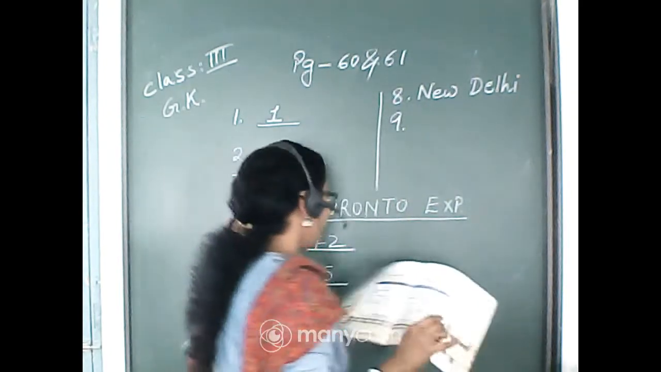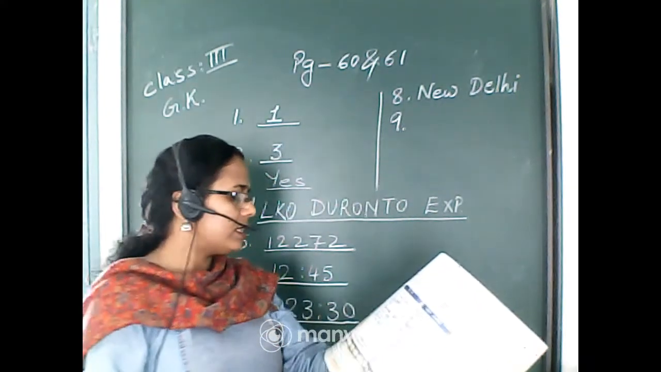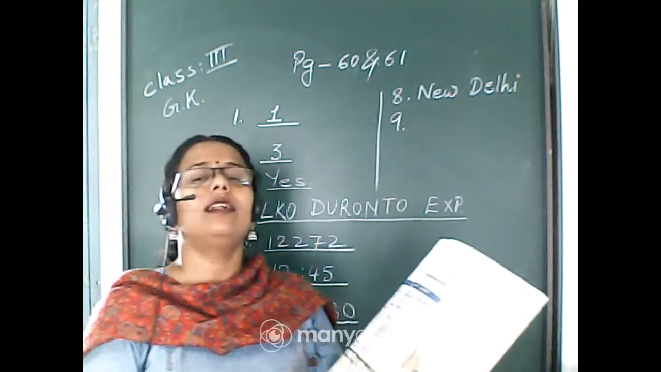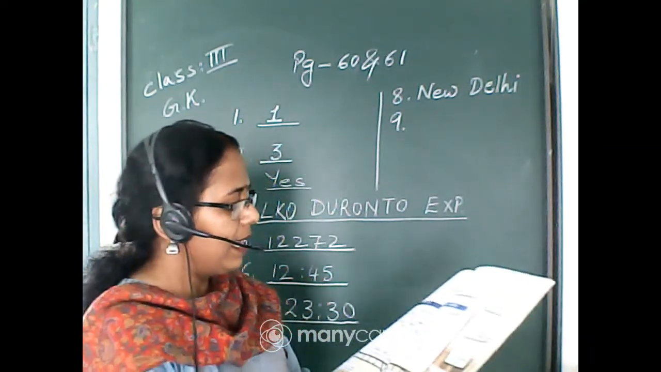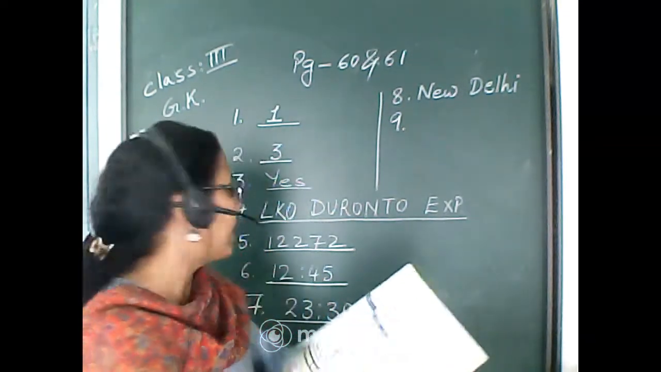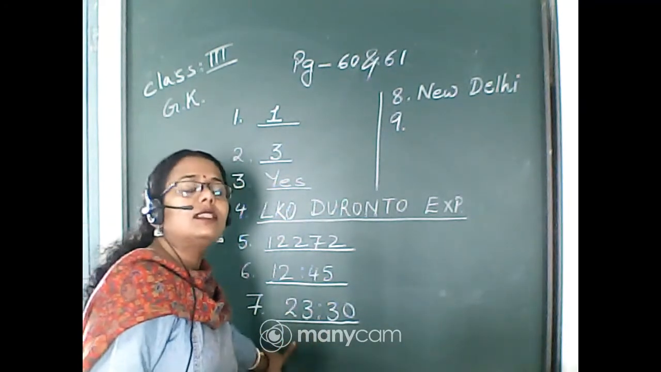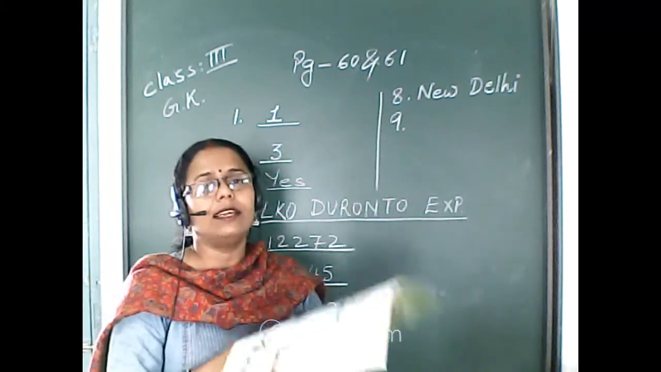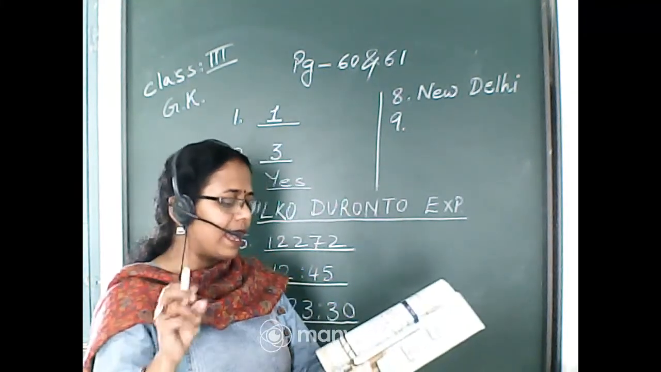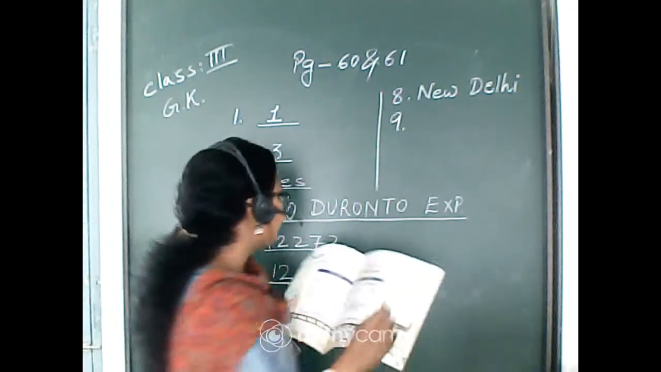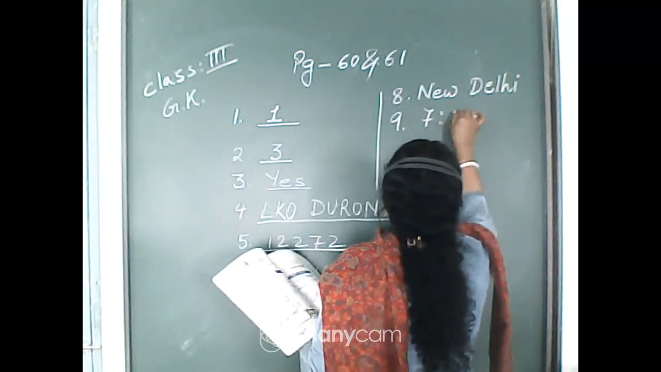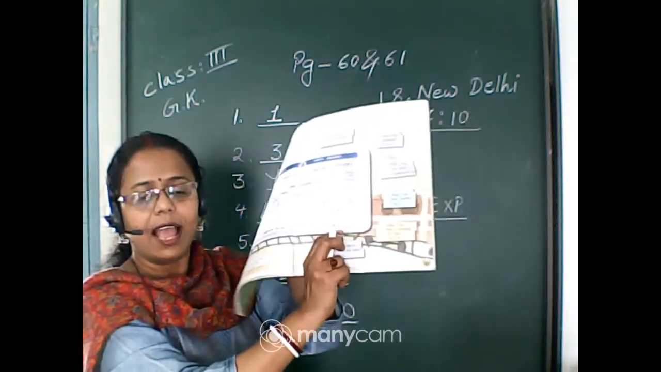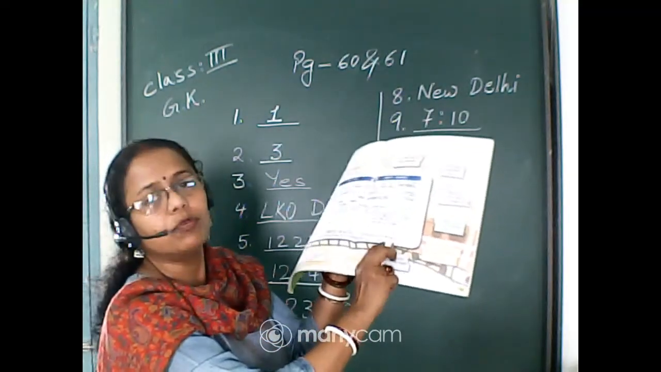Next, number 9. What is the time of arrival of this train? When it is going to arrive at Lucknow, over here we can see it's given 7:10. That means 23:30 is 11:30 PM. It is going to start from New Delhi and it is going to arrive at Lucknow at morning 7:10. Okay, so it's 7:10. Over here you can find the time of arrival and departure at the lower portion of the ticket.